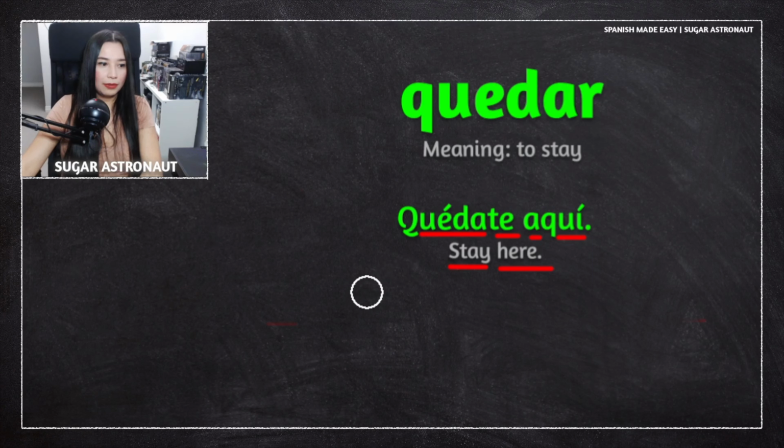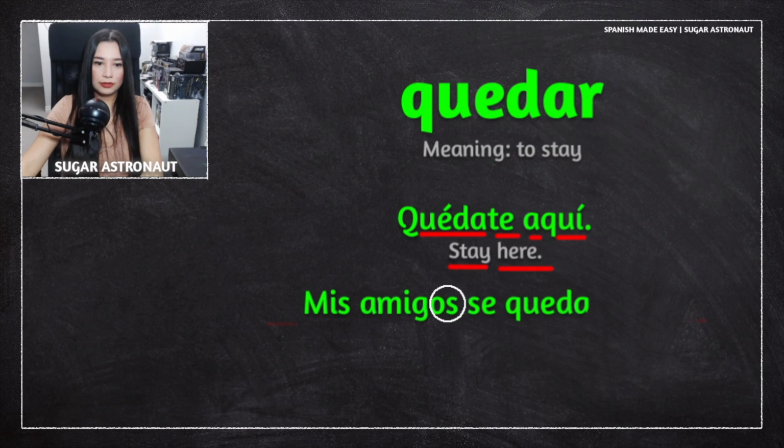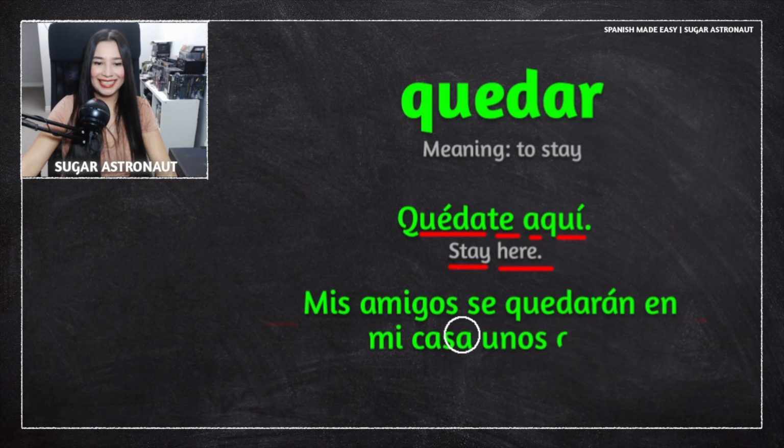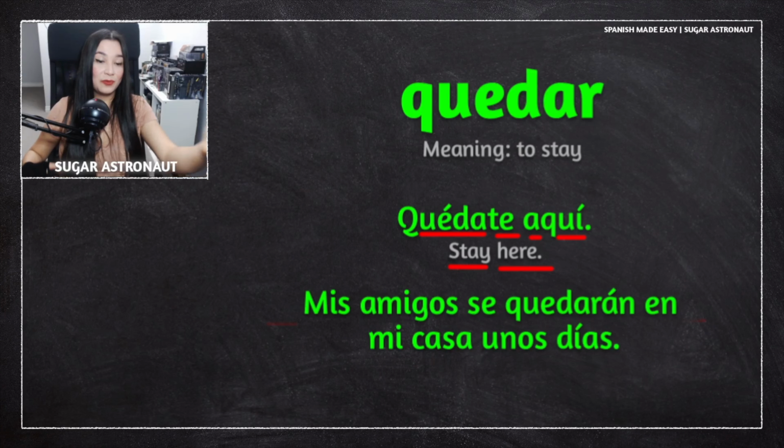The next example is: mis amigos se quedarán en mi casa unos días. So we have again the words amigos and casa. So you kind of know what we're talking about.